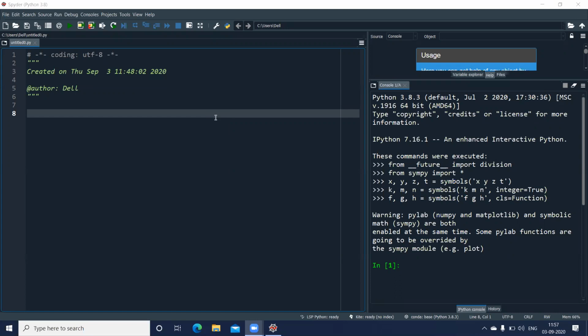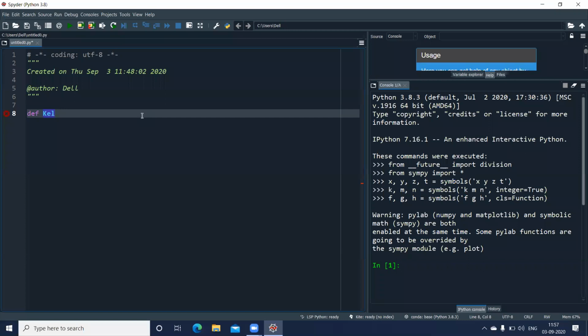Let us take one small example where we will take input from the user and convert the temperature from Kelvin into Fahrenheit. Let us begin by defining a function. As you know, we begin with the def keyword followed by the name of the function.